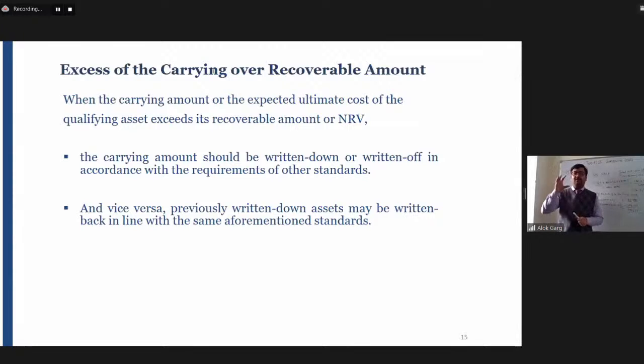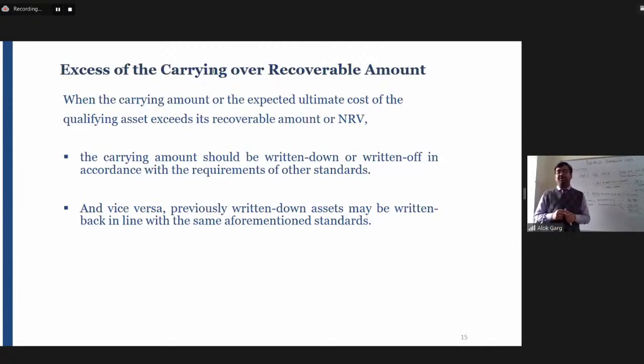For example, there is an asset cost, let's say machinery. Okay, so I have given you an example. For machinery, there will be a substantial period of time used for constructing the machinery or getting it ready for its intended use. The company has taken a loan for this particular machinery. In this case, if the government has banned the output taken from that machinery, the future economic benefit from the machinery is not probable, and impairment testing is required.